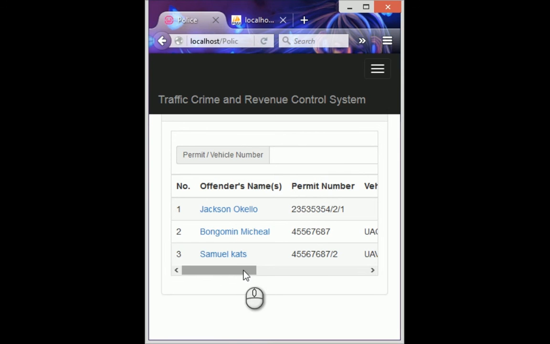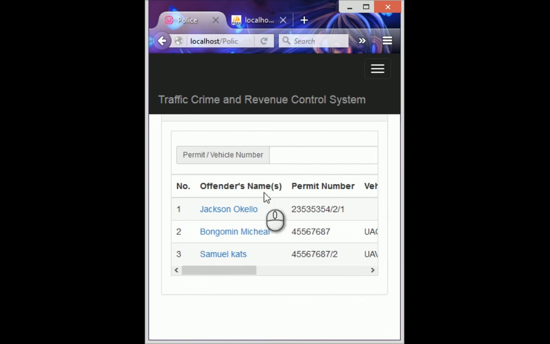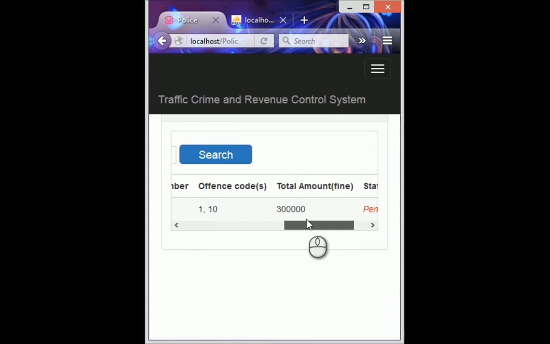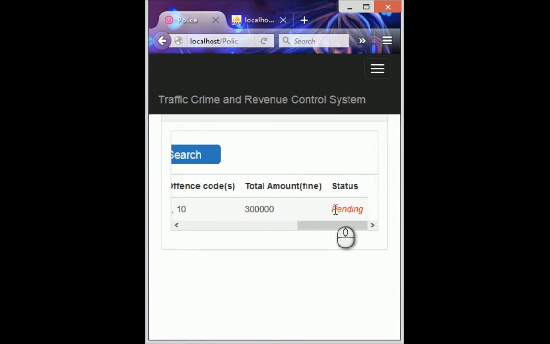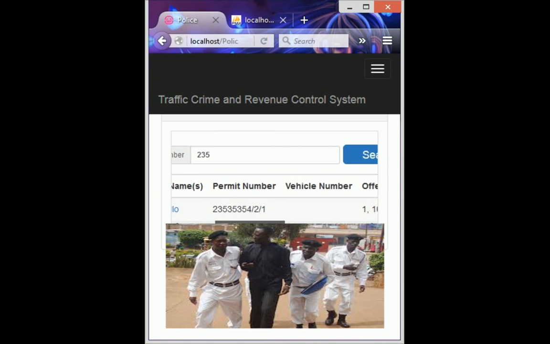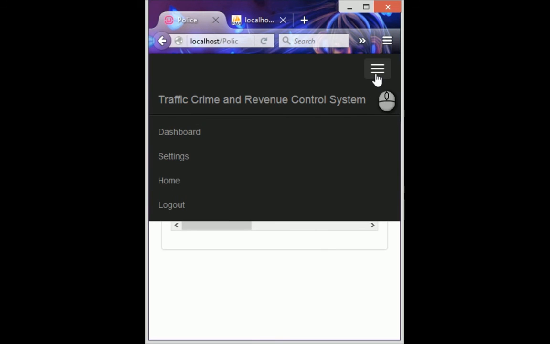Then we can also check for those who have been offended, for example Mr. Jackson, who is pending. We can search using 235 and press the search. The officer will press the search. He will see that Mr. Jackson's status is pending and can incriminate him and impound him for not having cleared his dues.